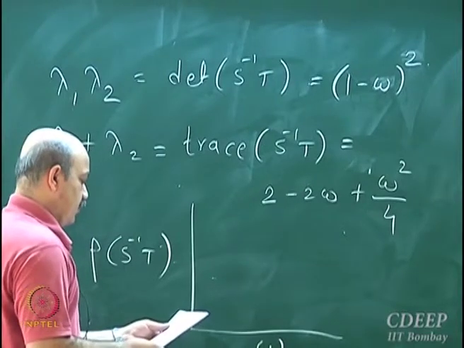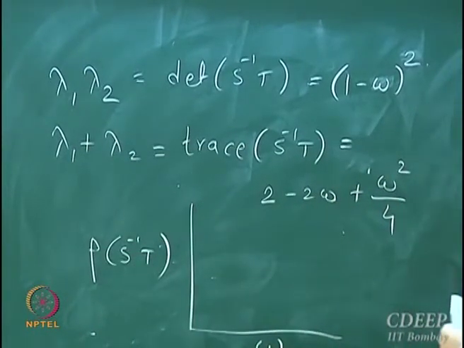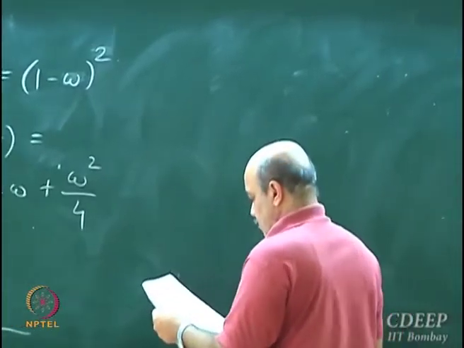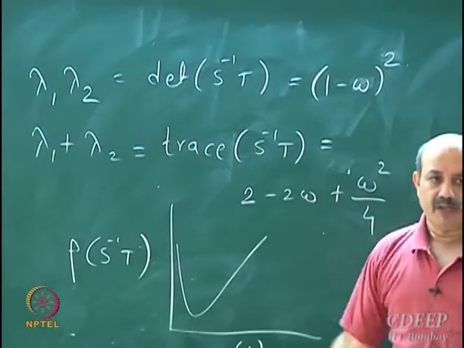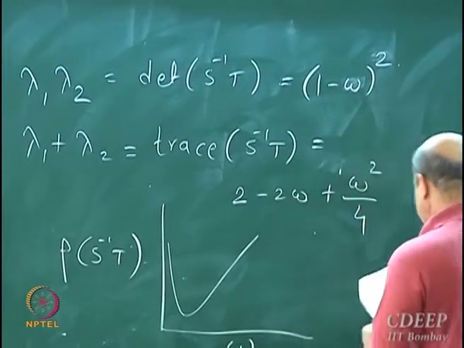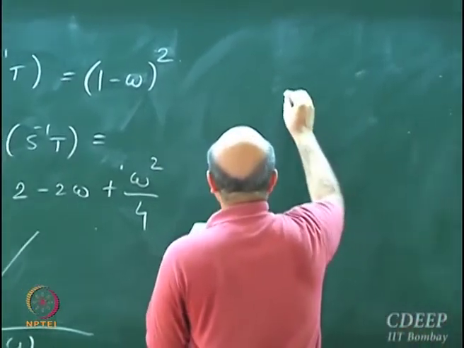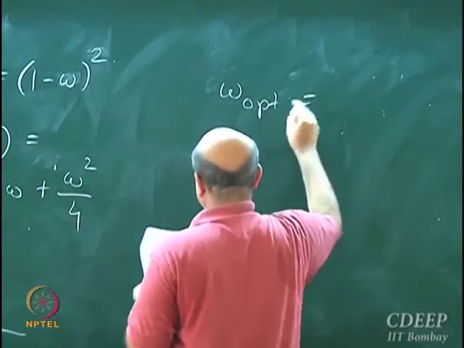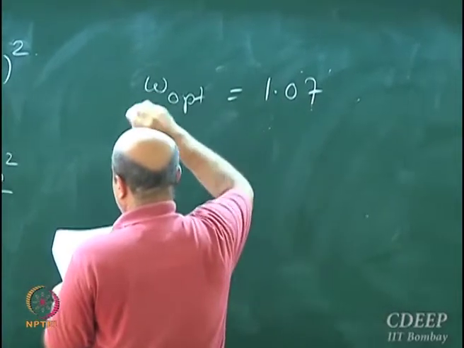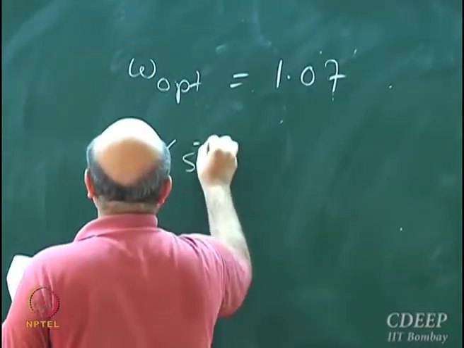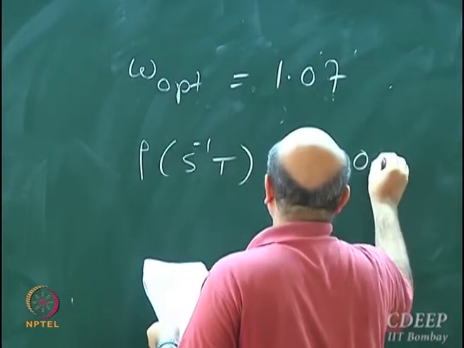You will find a point where the spectral radius is minimum, and that value turns out to be omega optimum equal to 1.07. The spectral radius of S inverse T for this omega is 0.07.